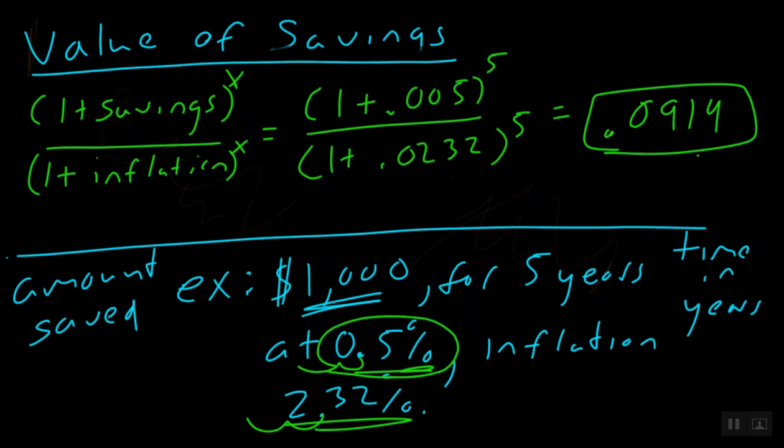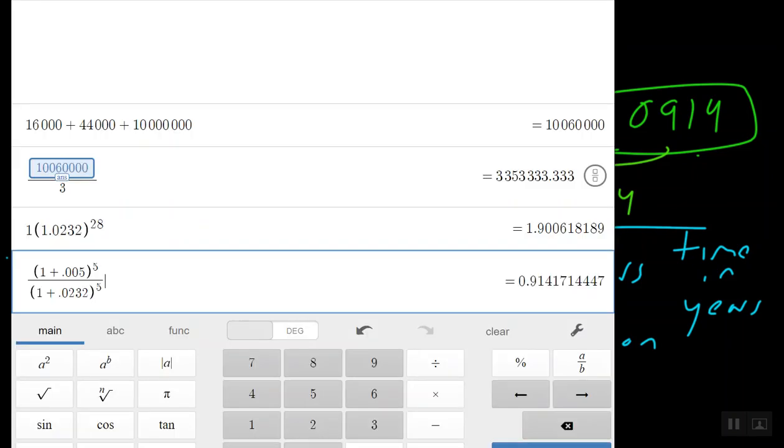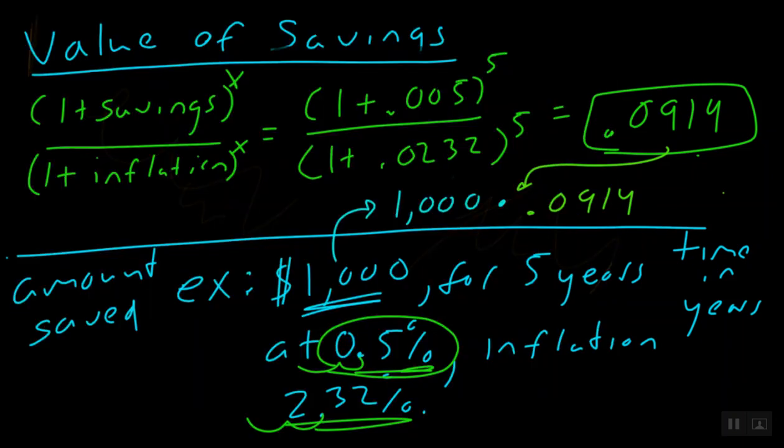Well, we said that we are going to take our $1,000 and multiply it by this number, 0.914. The decimal's right here, so 0.914. And let's see what happens.